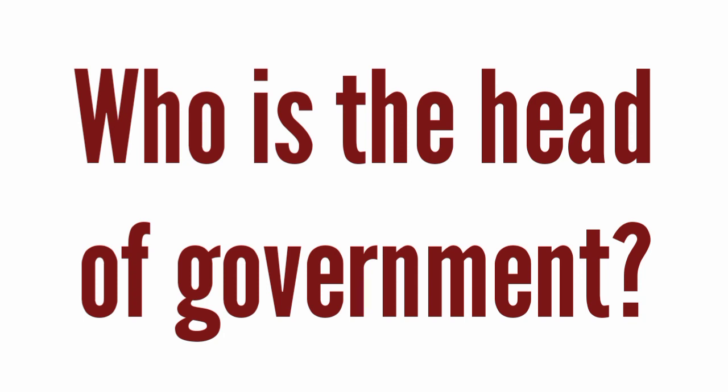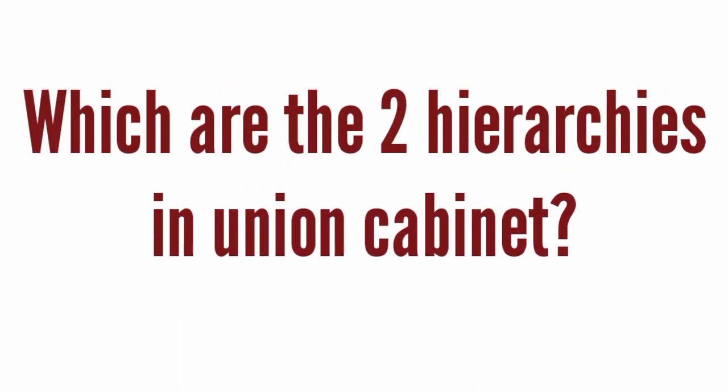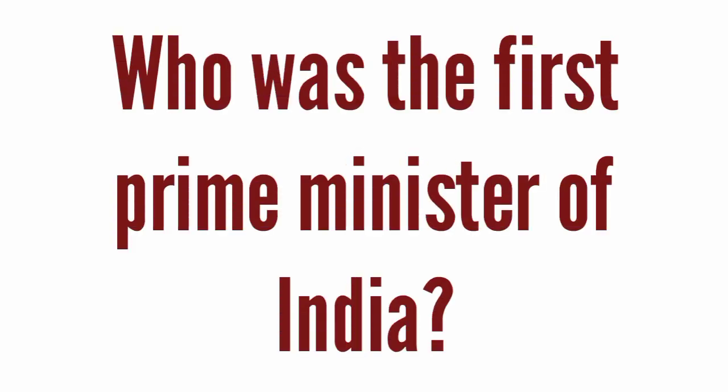Our third question is, who is the head of the Council of Ministers? The Prime Minister is the head of the Council of Ministers. Our fourth question is, which are the 2 hierarchies of the Union Cabinet? Our answer is, the first one is cabinet level, the second one is ministers of the state. Our fifth question is, who was the first Prime Minister of India? Our answer is, Jawaharlal Nehru was the first Prime Minister of India.